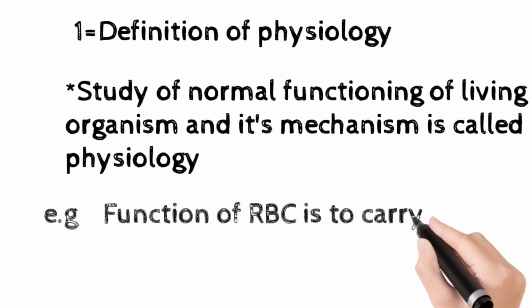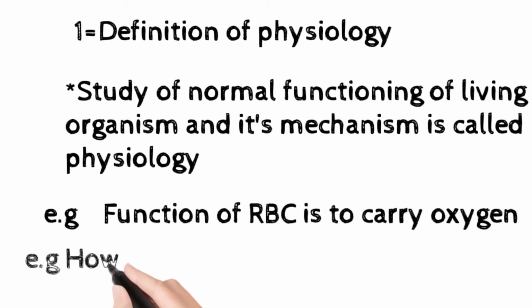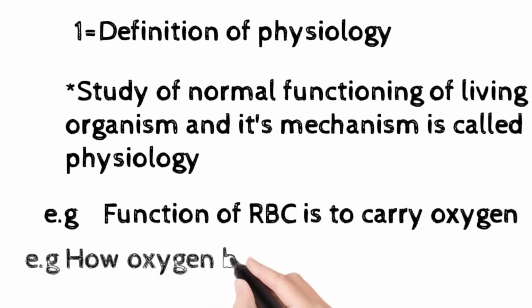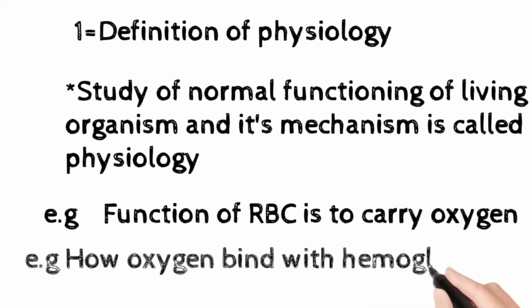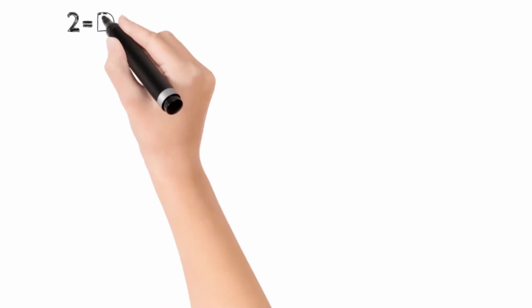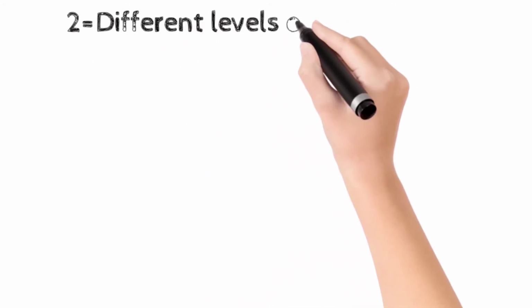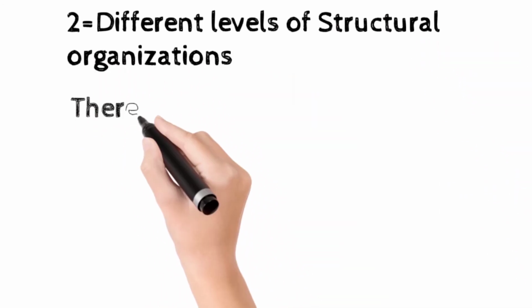For example, a function of RBC is to carry oxygen, and its mechanism is how oxygen bond with hemoglobin in RBC. This is the mechanism. Now the physiology of RBC is its function to carry oxygen, and its mechanism how oxygen bond with hemoglobin.